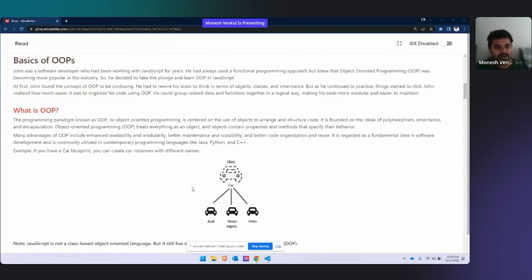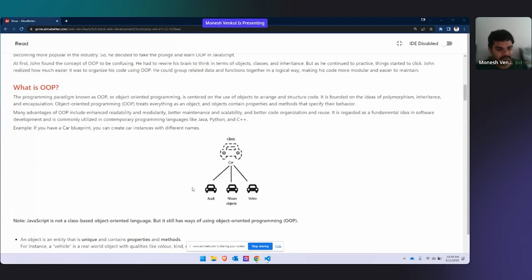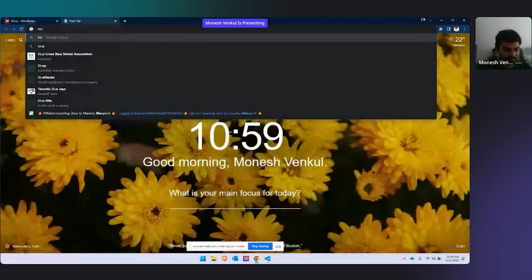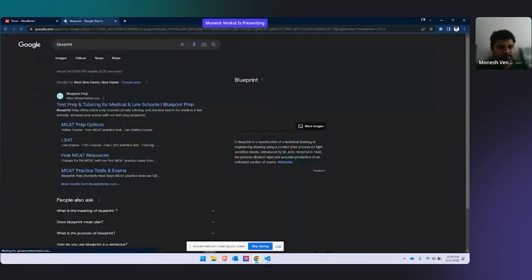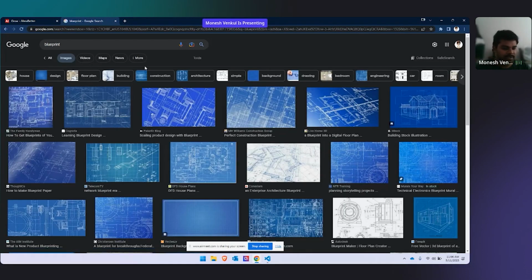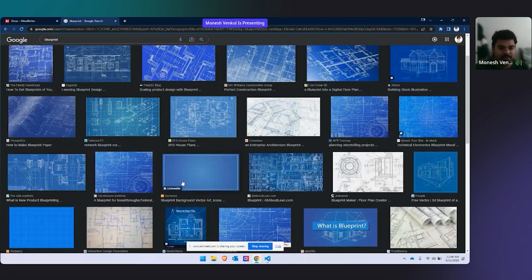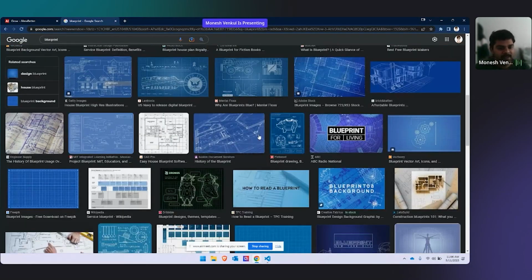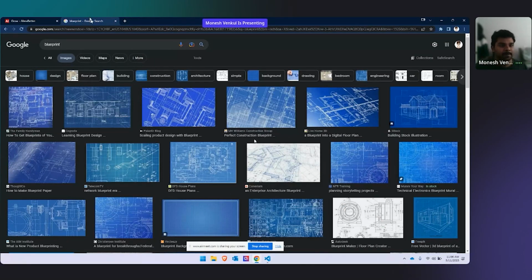Now, what is a class? You can ask me, okay, you started with object oriented programming, now we are talking about class. What is this class? Class is nothing but a blueprint. Let me show it to you. This is what a class looks like in JavaScript, and this is how we will be coding also. You'll just be giving a blueprint of it. Not exactly like this, but something like this.